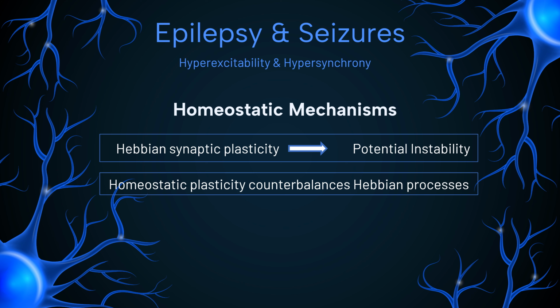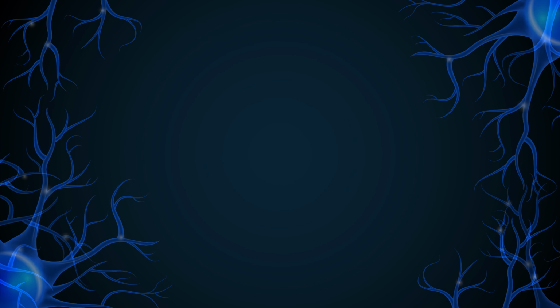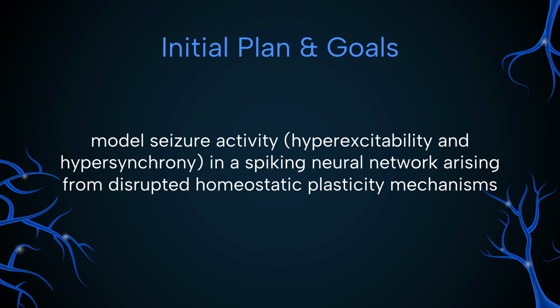We will model epilepsy as a result of Hebbian learning, as it allows for unbounded growth without the presence of a mechanism to counter it. In a healthy network, homeostatic plasticity can adjust the strength between synaptic weights to maintain balance, but without this, Hebbian learning may lead to runaway excitation and potentiation. Simply put, our goal was to model seizure activity in a neural network arising from disrupted homeostatic plasticity mechanisms.